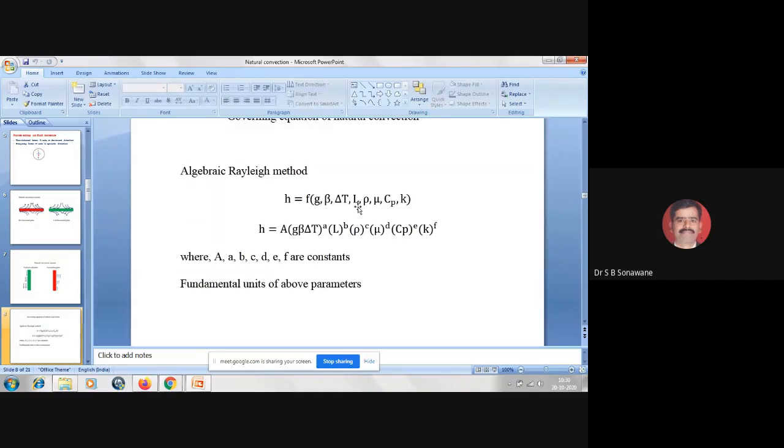That is the characteristic dimension. But in natural convection, it is necessary to carefully judge this characteristic dimension. How? Because here the plate may be horizontal, vertical, there may be a horizontal cylinder, the plate may be inclined.